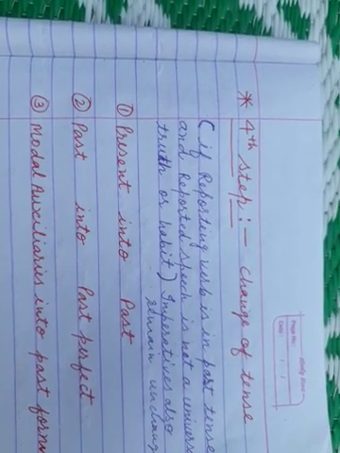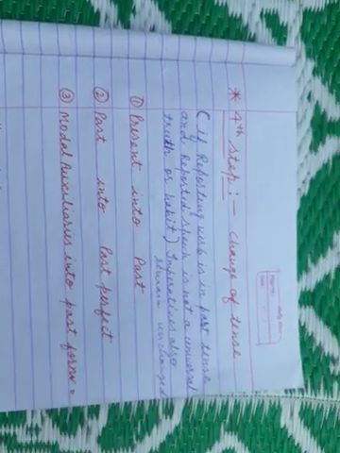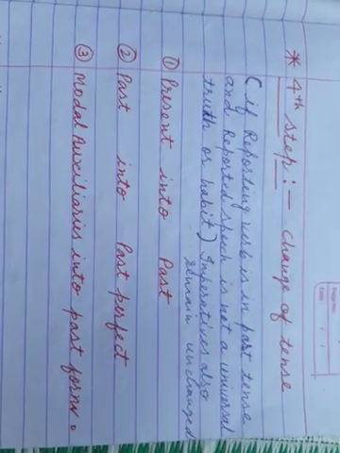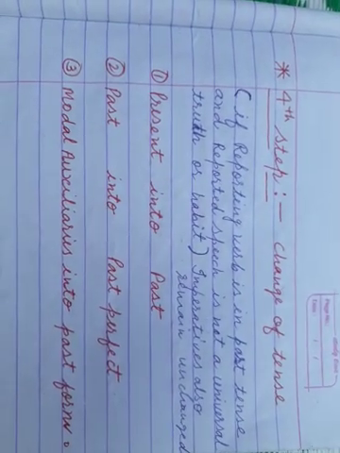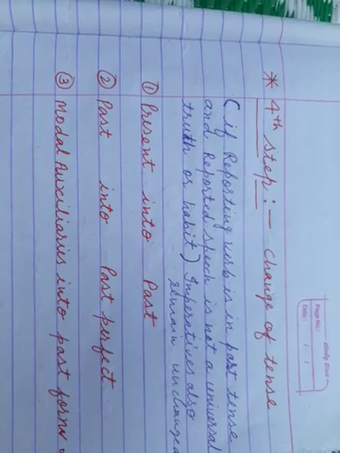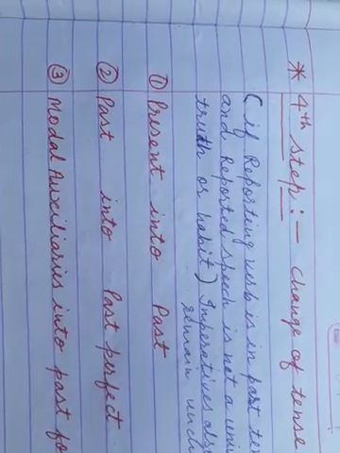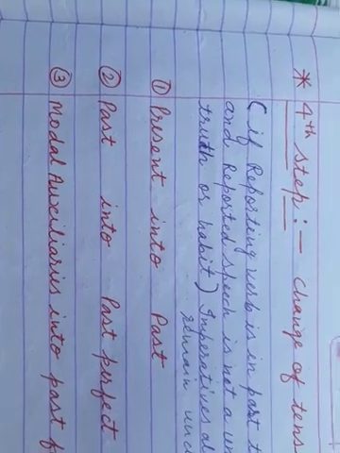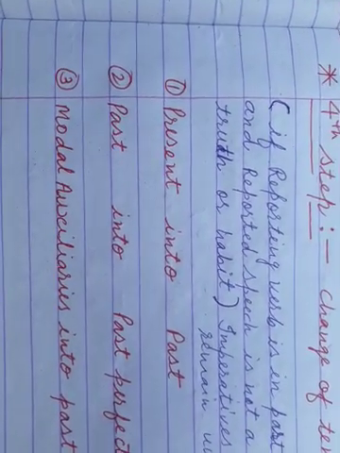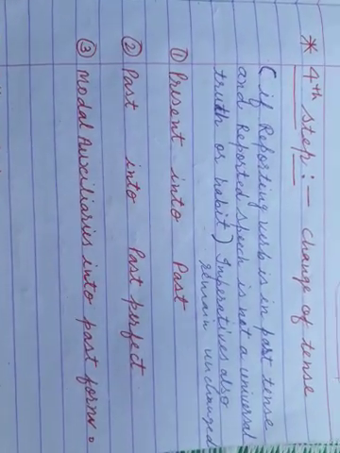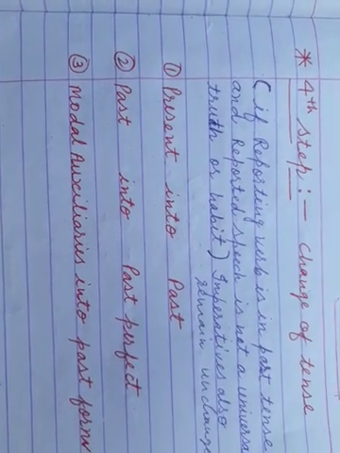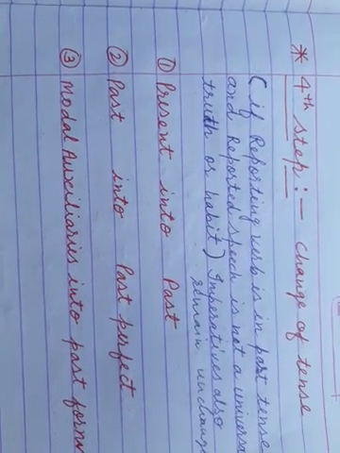So here are the rules of change of tense. You should change present into past, very simple. If it is present indefinite, then past indefinite. If it is present continuous, past continuous; present perfect, past perfect; present perfect continuous, past perfect continuous. And we should change past into past perfect.